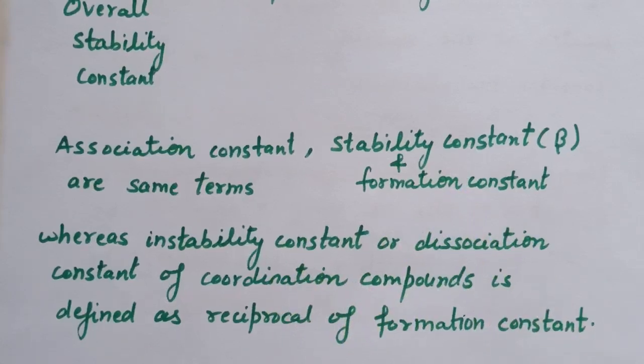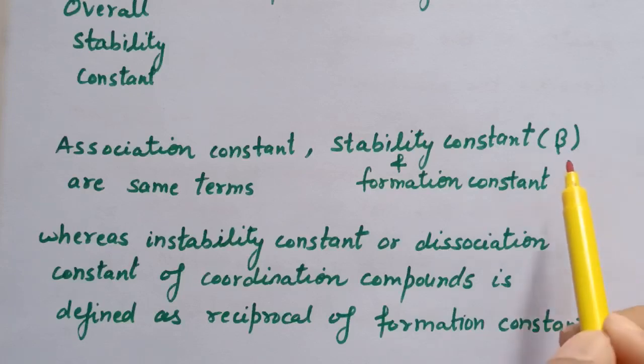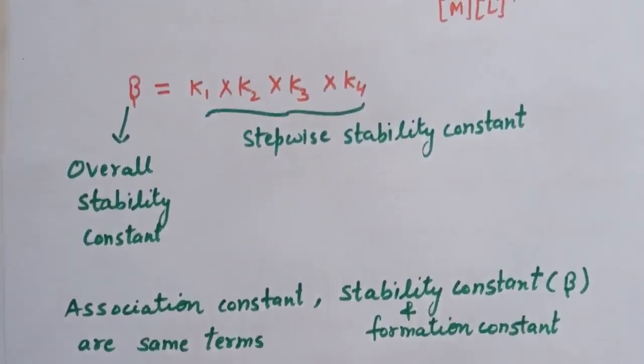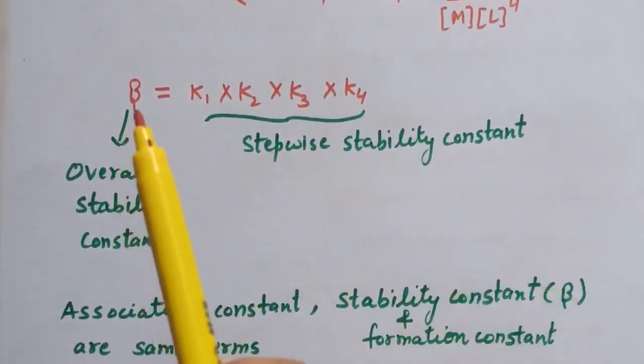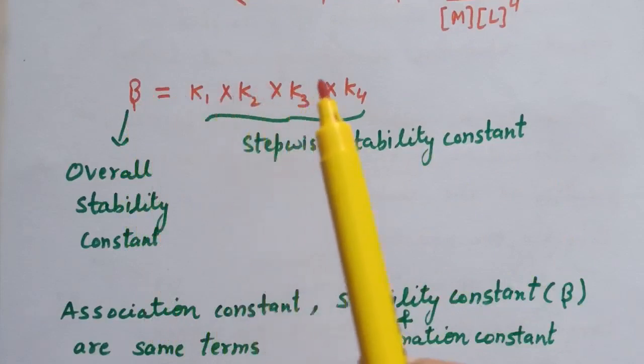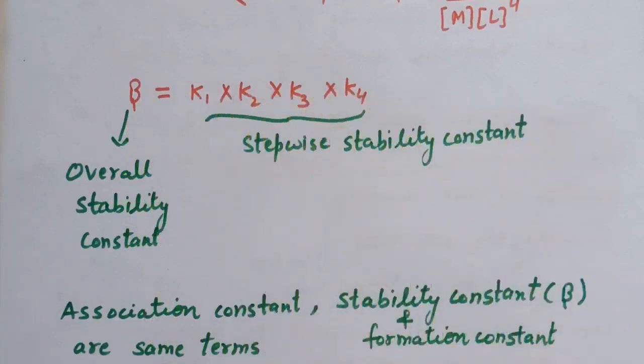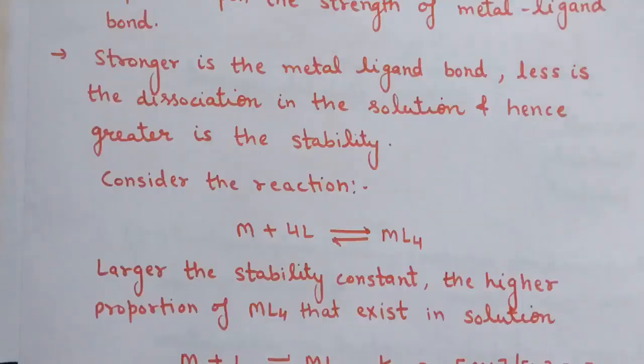So in stability of coordination compounds, two important things are there: stability constant and instability constant. The stability constant, or overall stability constant, is represented by beta, and the relationship between beta and the stepwise stability constants is beta equals K1 into K2 into K3 into K4, the product of the stepwise stability constants. The instability constant is the reciprocal of the overall stability constant. And the larger the stability constant, the higher the proportion of that complex that exists in the solution and the more stable the complex.